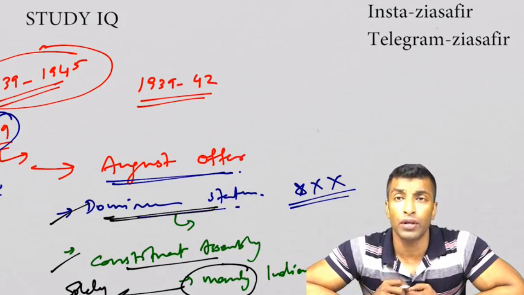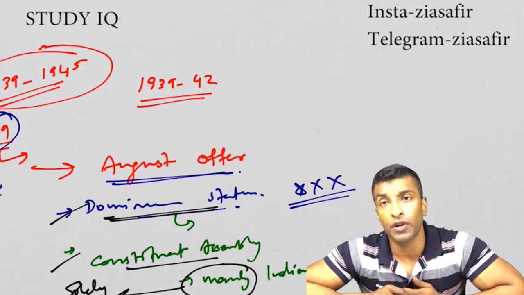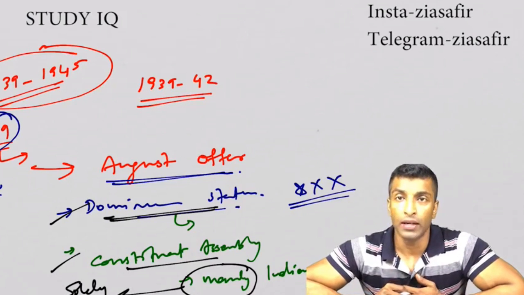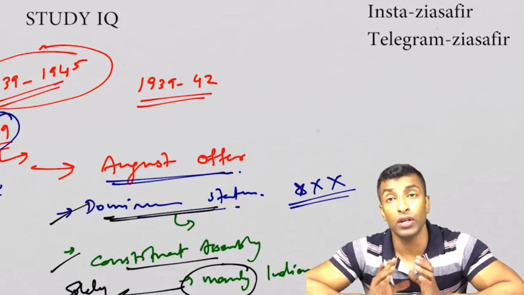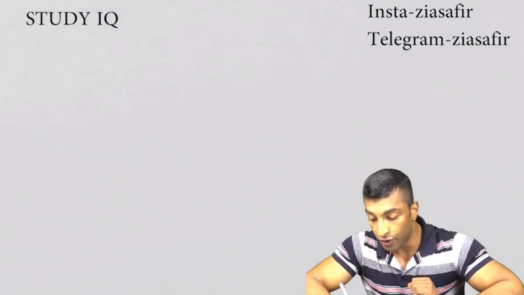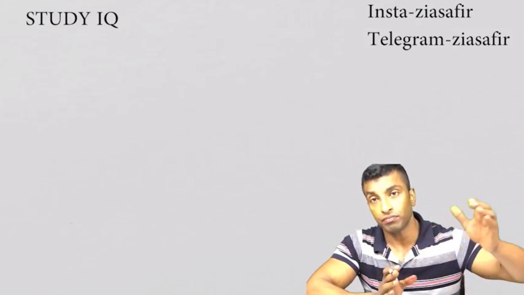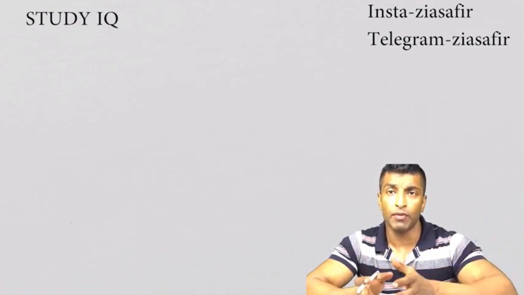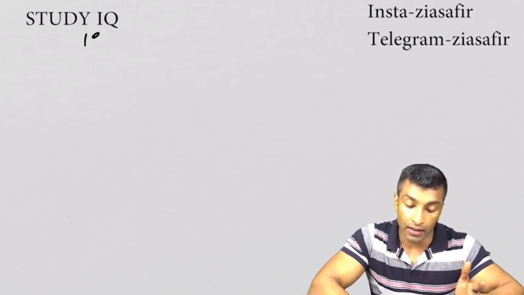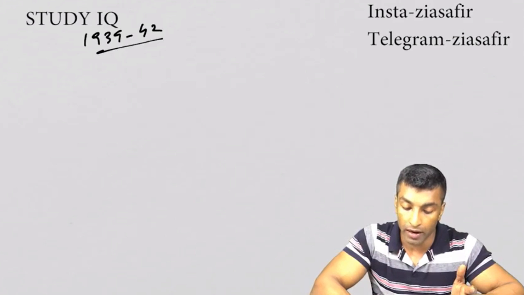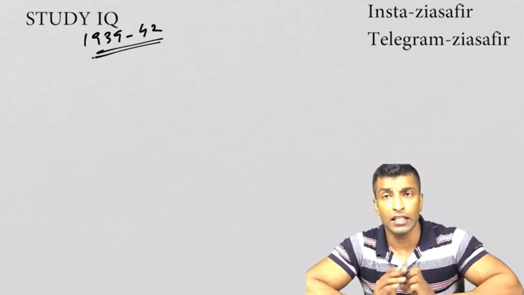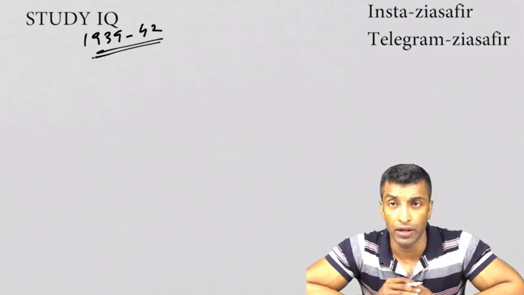Now here we are going to discuss the Cripps Mission. Failure of the Cripps Mission led to the Quit India movement. So let me talk about the Cripps Mission here. What is the context of the Cripps Mission? I've told you, the first nine months setbacks, so they came up with the August offer. From 1939 to 1942, if you remember, during this phase the Axis powers were emerging as victorious.